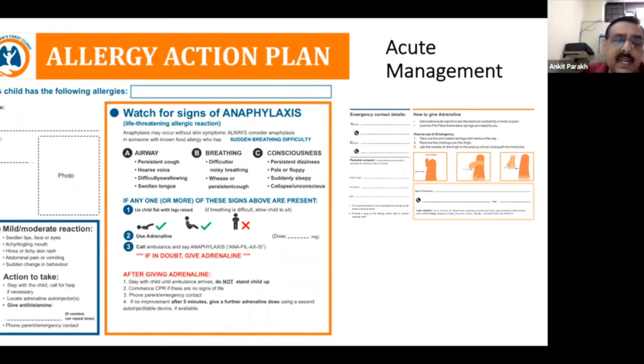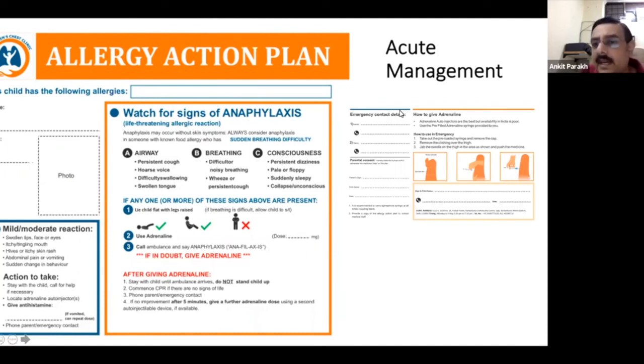For example, the child has swollen eyes, face, or lips, some tingling in the mouth, some hives, some abdominal pain or vomiting, or sudden change in behavior. So this child needs an antihistamine. What dose and which antihistamine is to be used? The child and the parents have to be taught the signs which tell you about a severe reaction, which is anaphylaxis. They can be airway signs, breathing signs, and impairment of consciousness. And what is to be done? The child has to be laid down, and the child has to be given adrenaline.